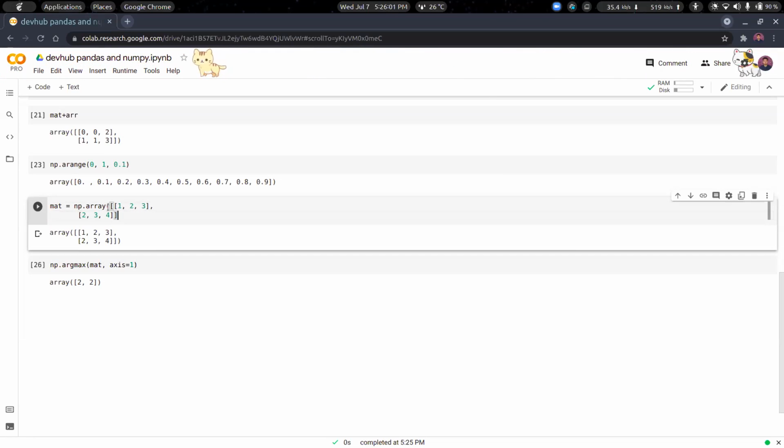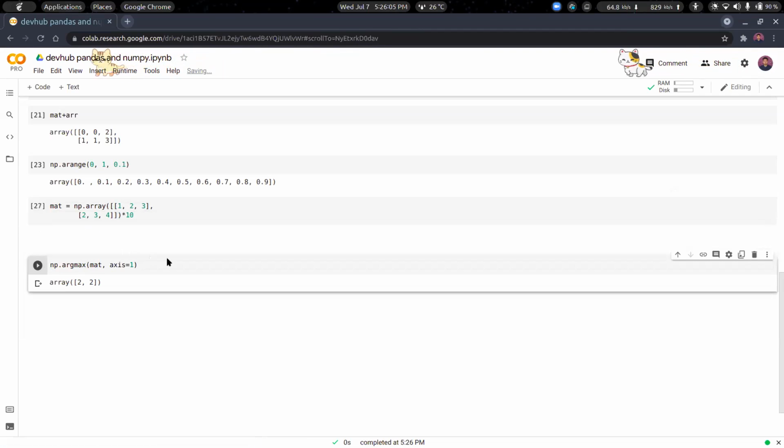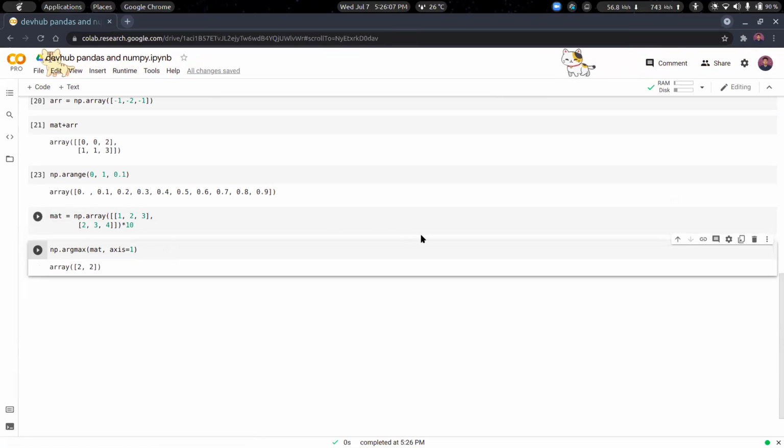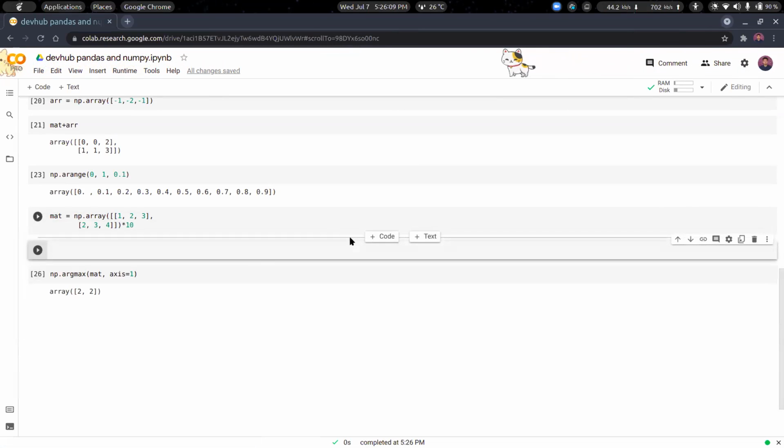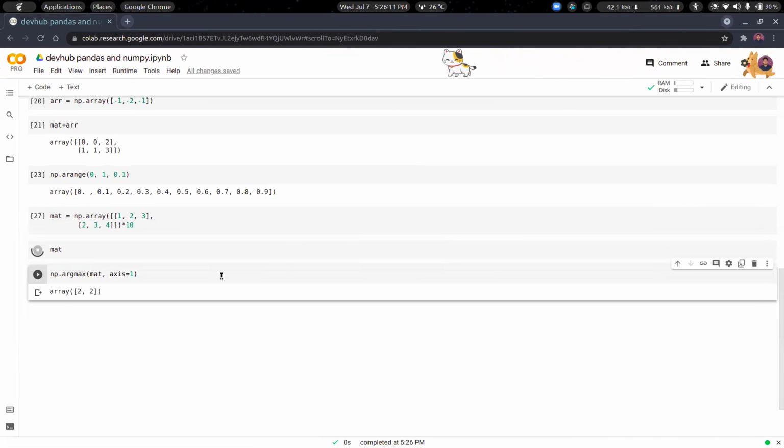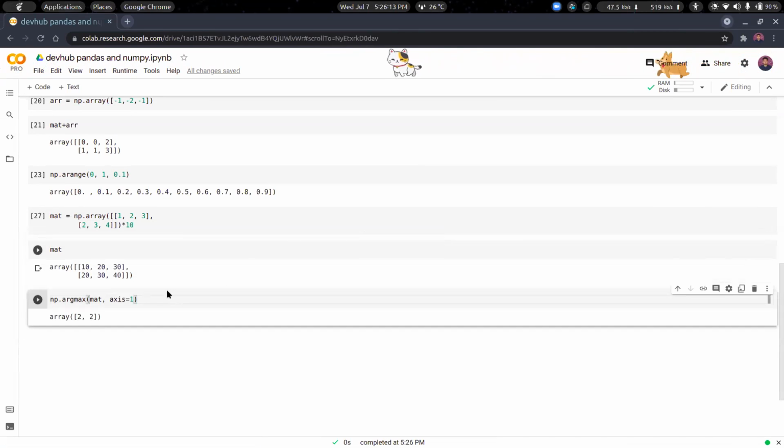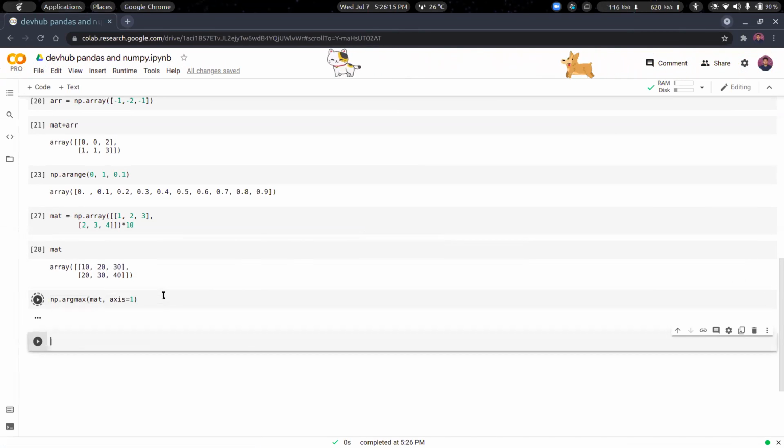We can just multiply by 10. This will work. Yes. And if we just print the matrix and then this one, yes. See, this is again 2, 2. 2, 2 means the index at 2. That is 0, 1, 2. Here we have the maximum. Argmax means the index of the maximum value.